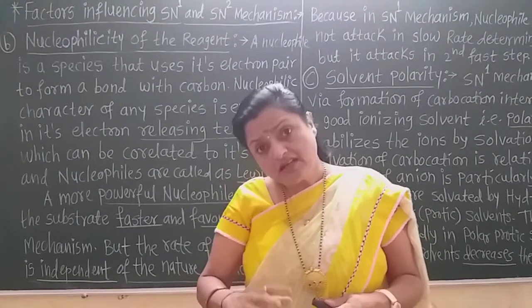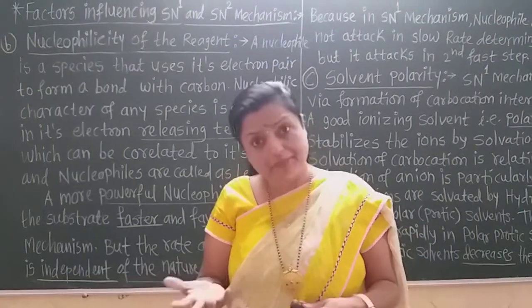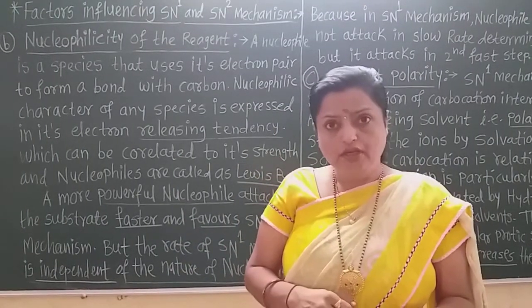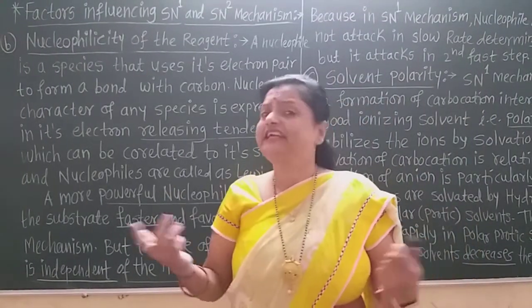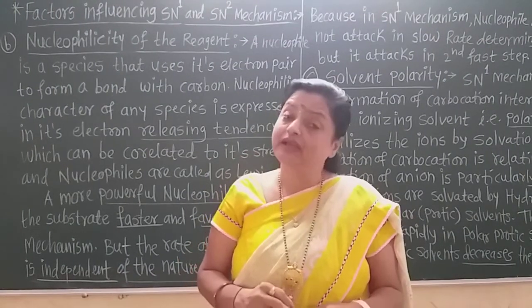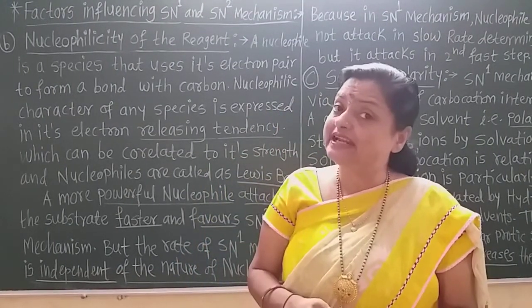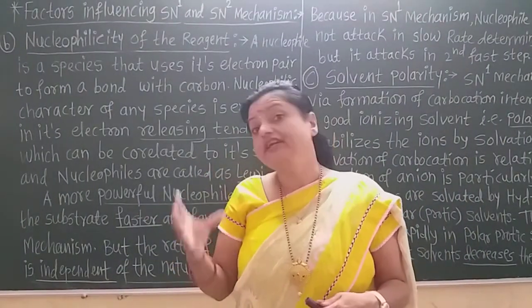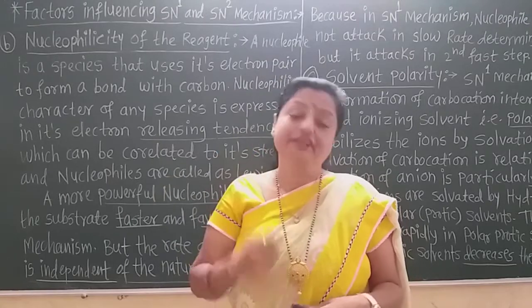And in the next, second fast step, there is the attack of the nucleophile. The fast step is not the rate determining step. Only the slow step is the rate determining step. And in case of SN1 mechanism, formation of the carbocation intermediate is the rate determining step.